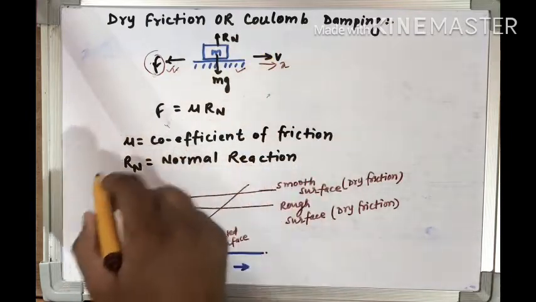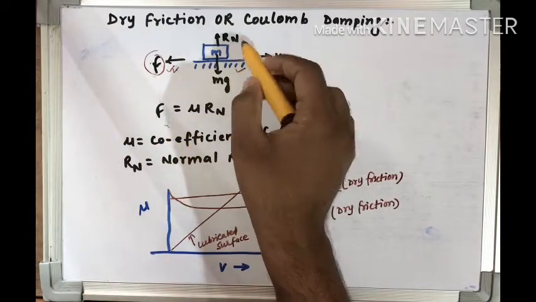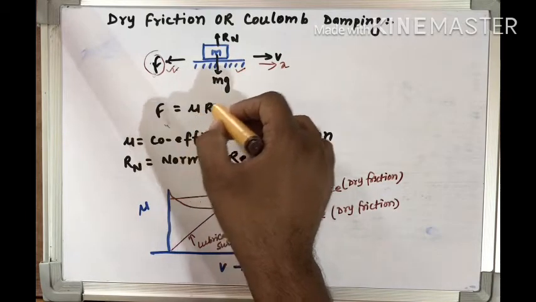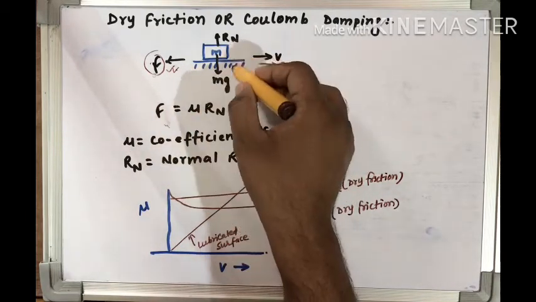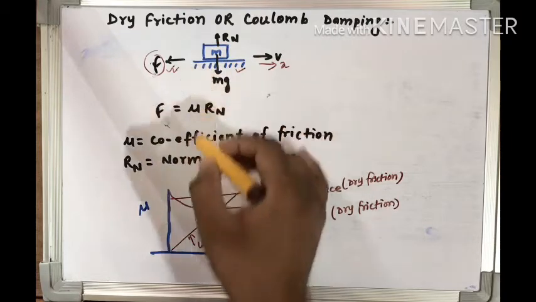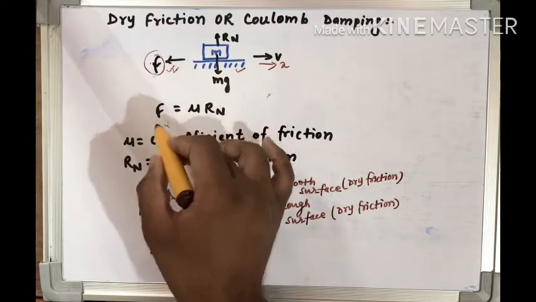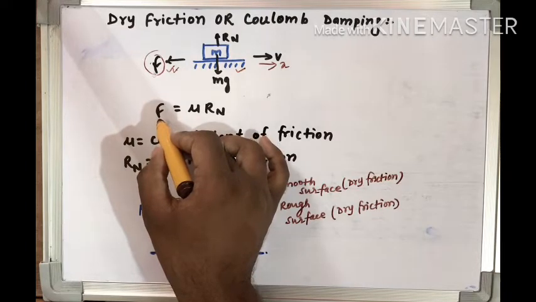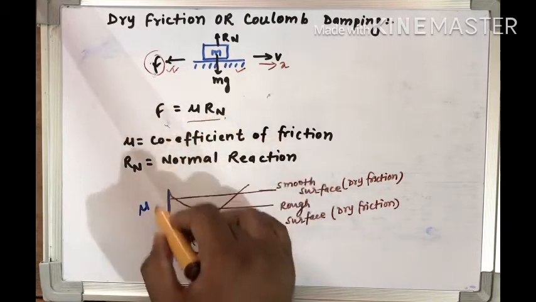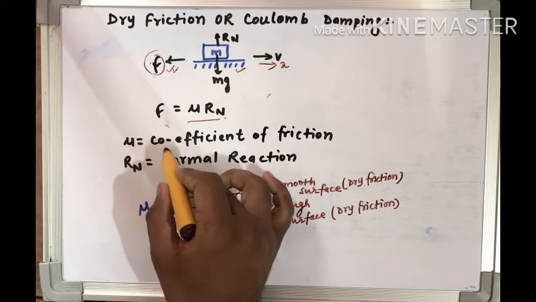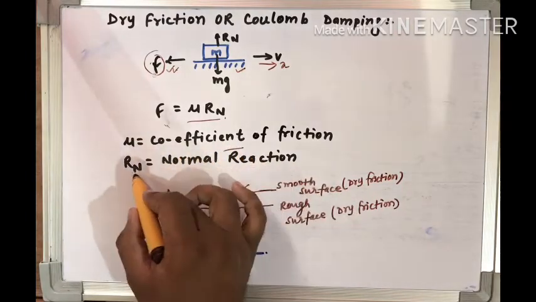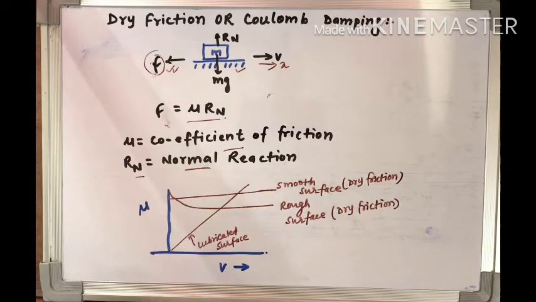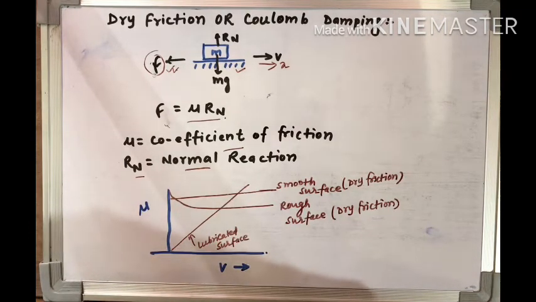So if we know the normal reaction and the coefficient of friction between two mating surfaces, which is denoted by mu, we can find the frictional force, that is mu into Rn, where mu is the coefficient of friction and Rn is the normal reaction. Mu depends upon the two mating surfaces. If the mating surfaces change, the value of mu will change.